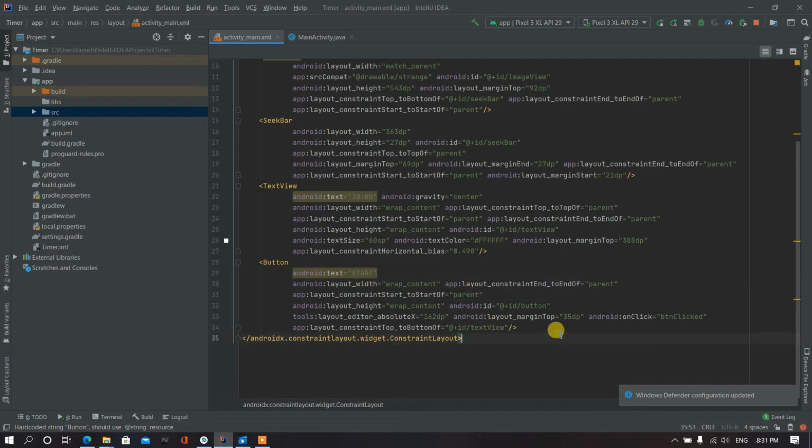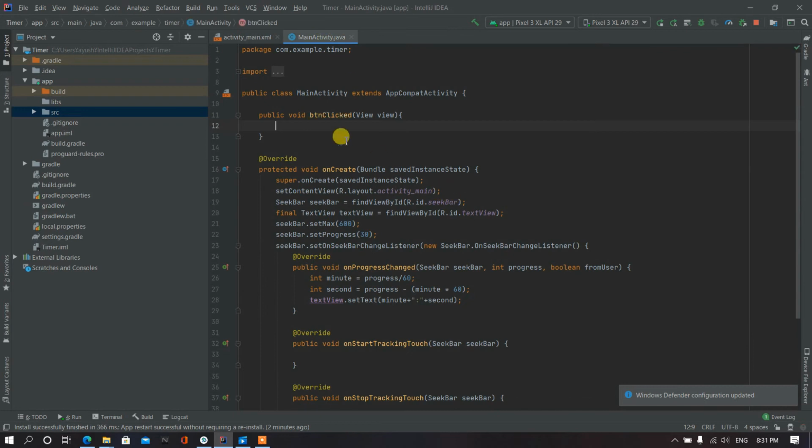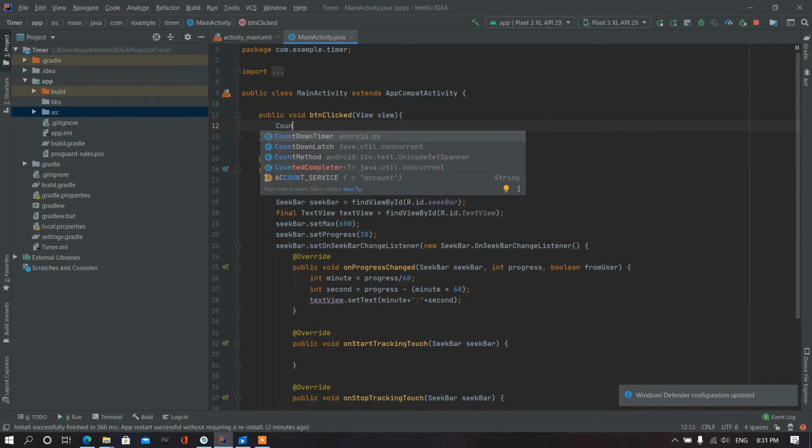Okay, then when we click the button, what should happen? Countdown should start. So we have a class called CountDownTimer.